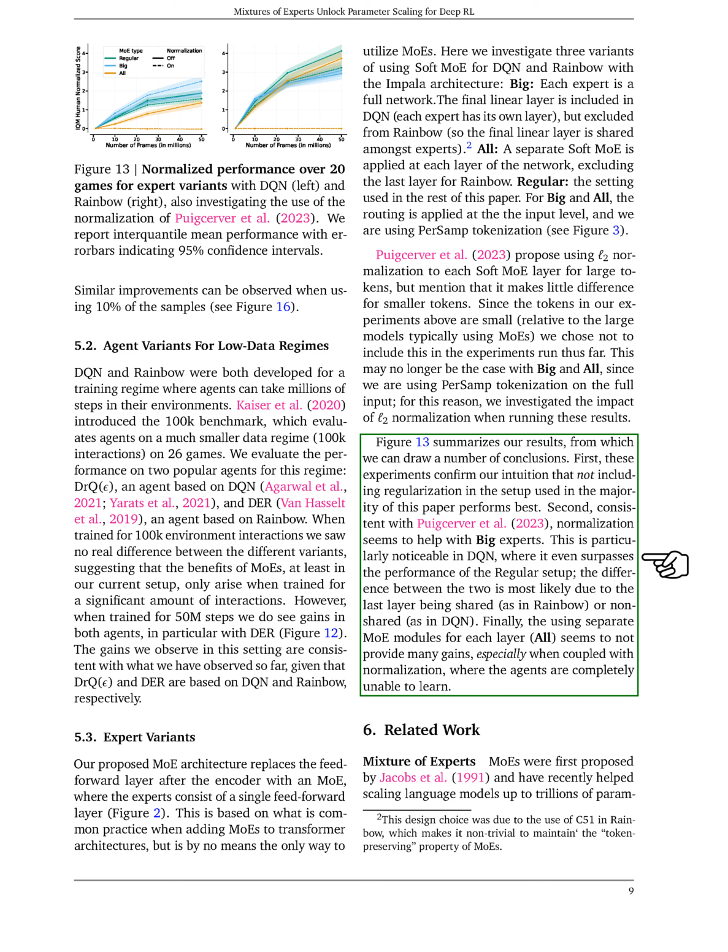Interestingly, normalization appears beneficial for BIG experts, particularly in DQN, where it even outperforms the regular setup. This difference likely stems from whether the last layer is shared. The approach of using separate Mo modules for each layer, ALL, doesn't seem to offer significant benefits and, when combined with normalization, results in agents that struggle to learn.